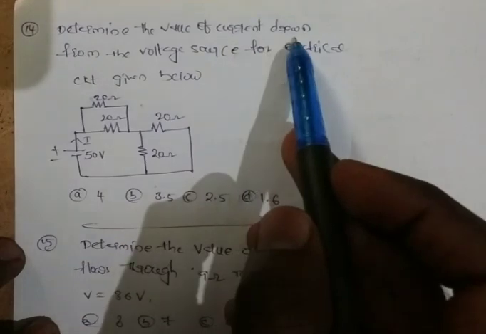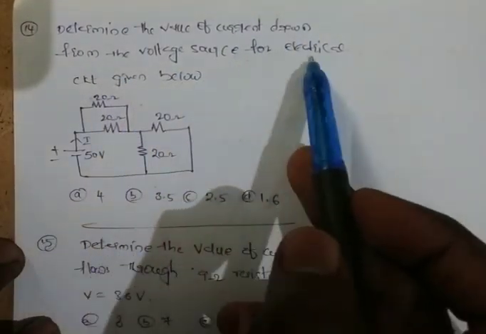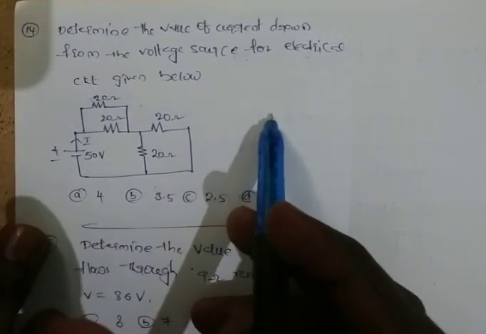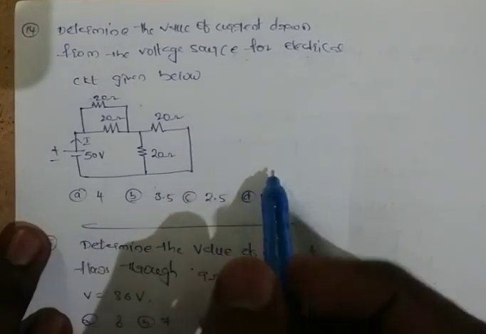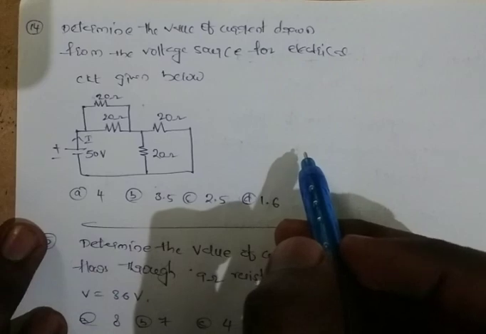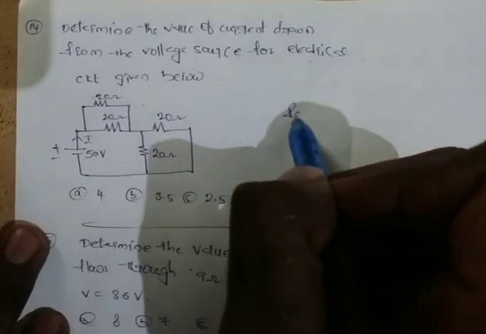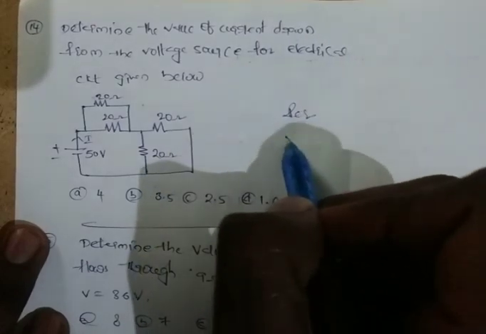Determine the value of current drawn from the voltage source for the electrical circuit given below. In this circuit, we have to find out the value of current flowing through this given circuit. So we should find out the equivalent resistance first, and voltage is already given.